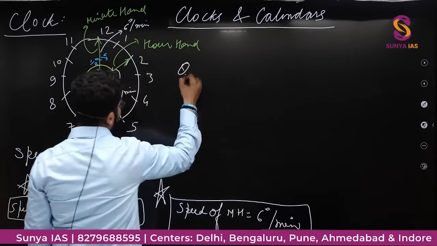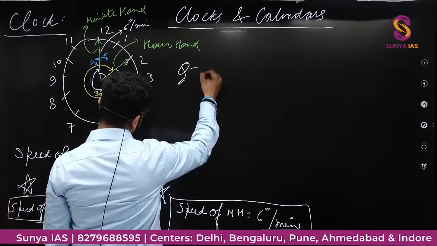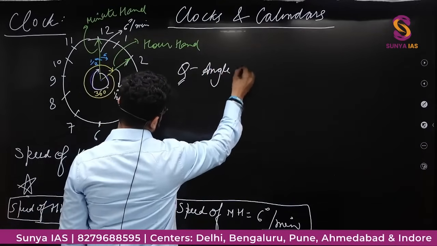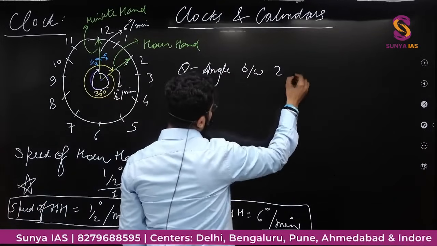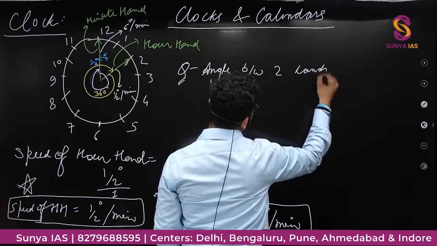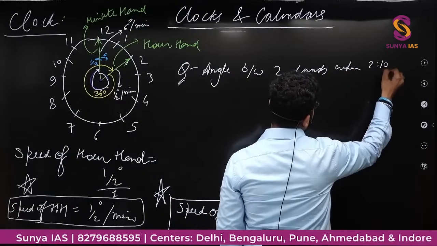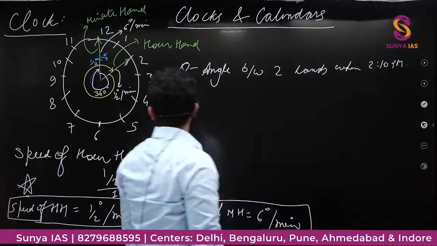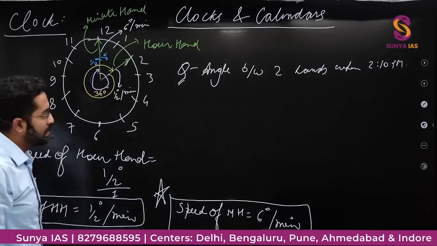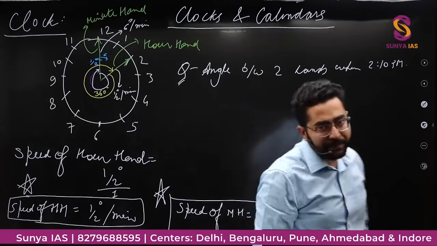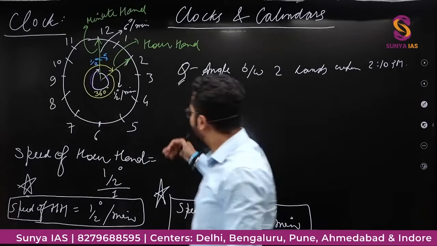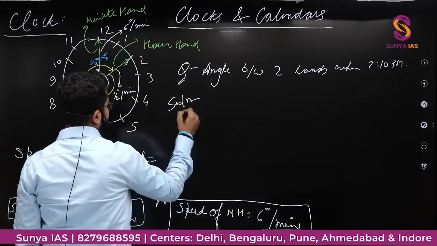Let's say in the question they are asking the angle between two hands when time is 2:10 p.m. 2:10 p.m. पे हमको बताना है कि दोनों कितना एंगल बना रही हैं.